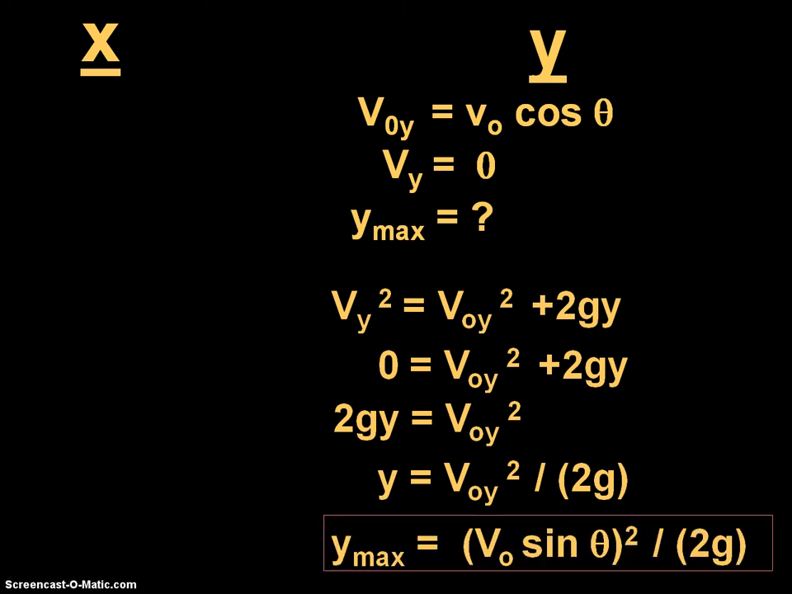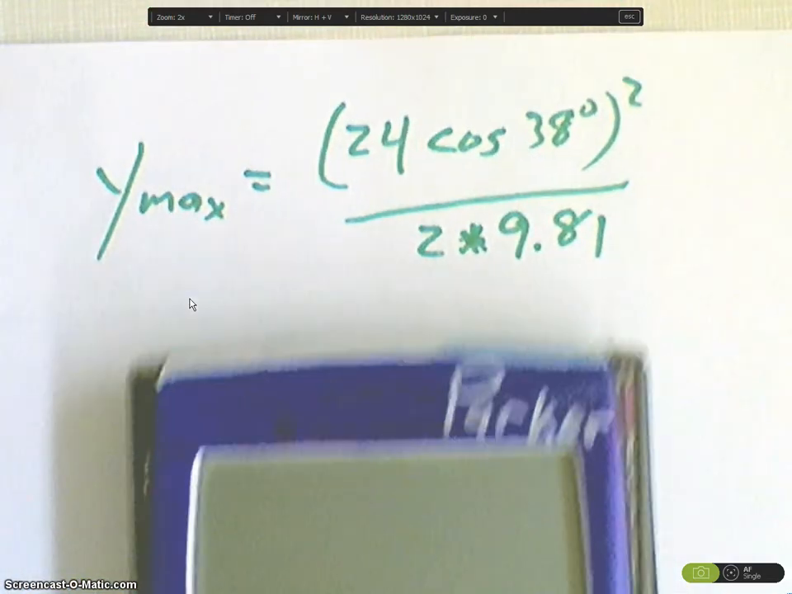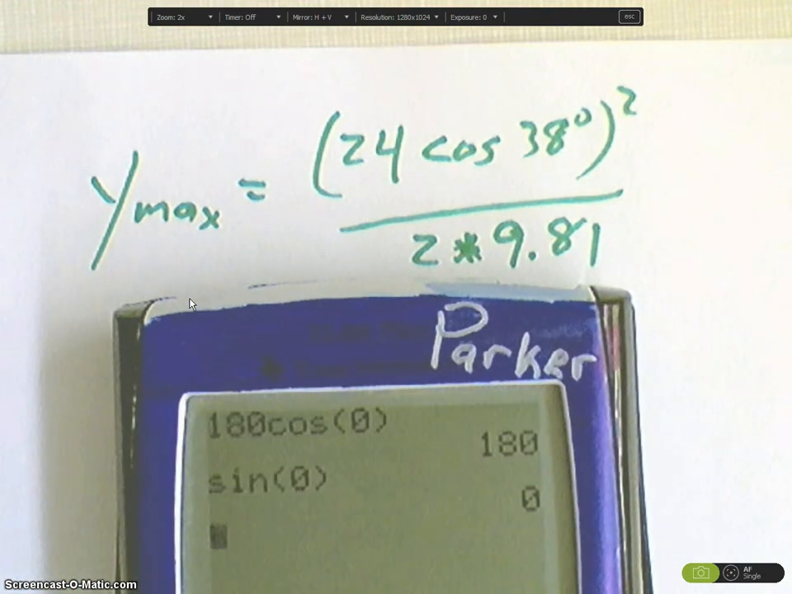So the next step is that Y, I'm going to relabel as Y max. So Y max is equal to V0Y squared, but instead of V0Y, I can put in V0 sine theta. That comes from this, which is wrong. That should say V0 sine theta. So please fix that in your notes. So this is V0 sine theta, and that whole thing is squared, and it's divided by 2G. When you put this in your calculator, you're going to want to make sure that you put a parenthesis around that. So let's take a look at how this is going to appear in your calculator.